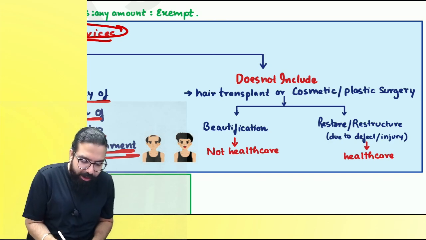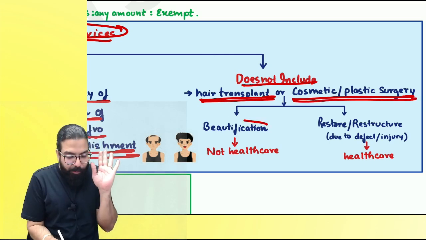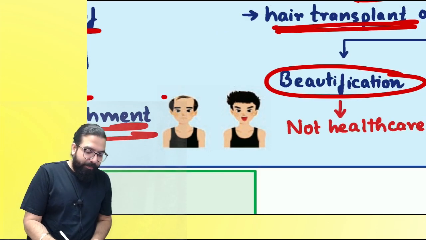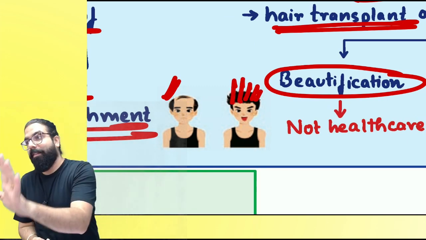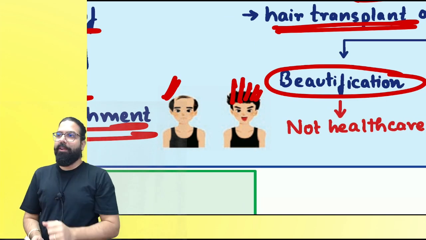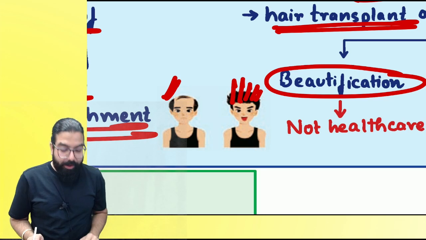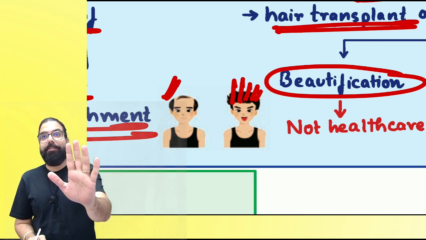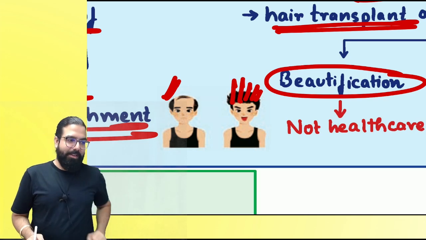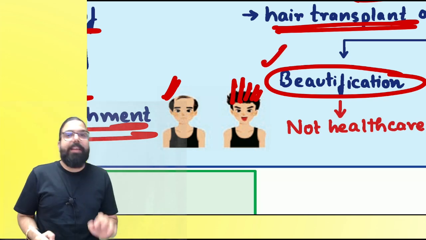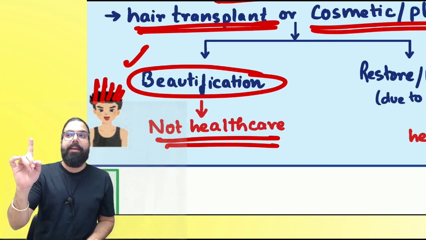The next one, it does not include hair transplant or cosmetic and plastic surgery if it is for beautification. Suppose this is Venki. Venki after some time became like this. So Venki got hair transplant done. The government is telling, and Venki is telling, sir, why are you telling like this? People started looking at Venki. Hey, Venki, here, beautification. If you are spending, sorry, Venki, I didn't mean that. Okay. Beautification is not healthcare. Beautification is always taxable.